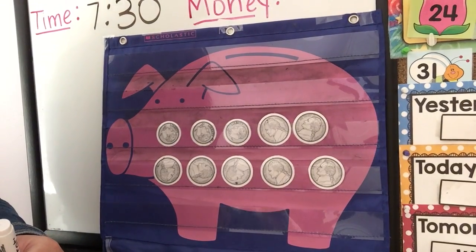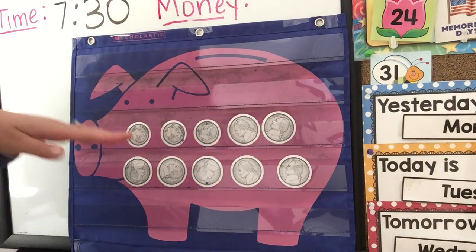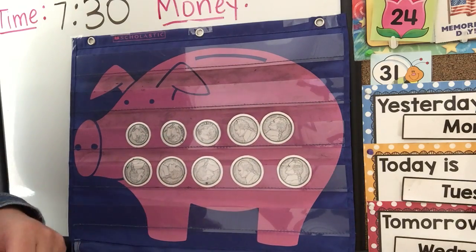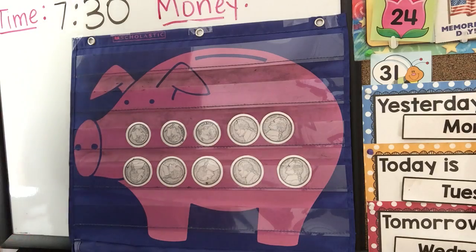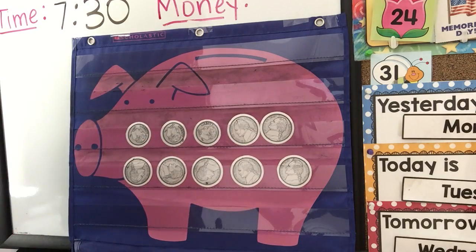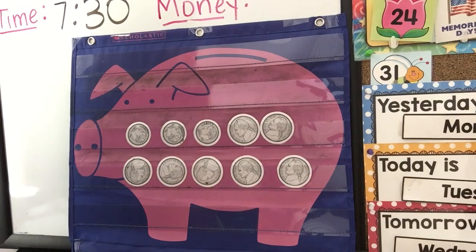If we look at our piggy bank, we have 2 different types of silver coins. First, we have dimes. And then we have nickels. We're going to start with our dimes. When we count those dimes, we will count them by 10s. And when we count our nickels, we will count by 5s.